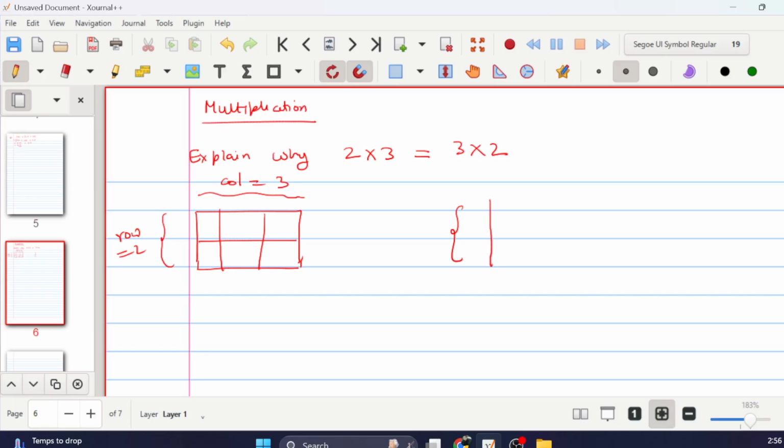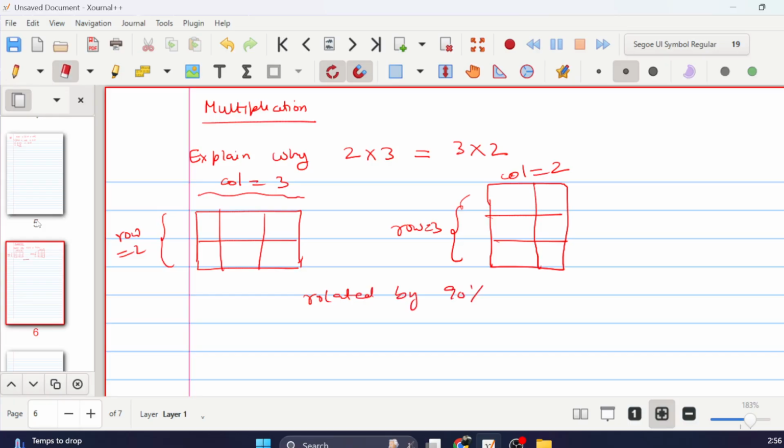The other one looks like this: you have 3 rows and 2 columns. It's the opposite. Both figures are basically rotated by 90 degrees.